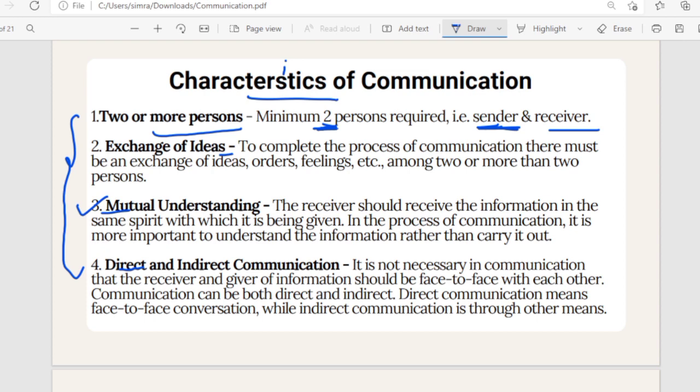I am saying A and you are understanding B. So is it the same thing? No. That is what mutual understanding means, that whenever the sender is giving some information, the receiver should receive it in the same way. That is, he should understand it as it is only.